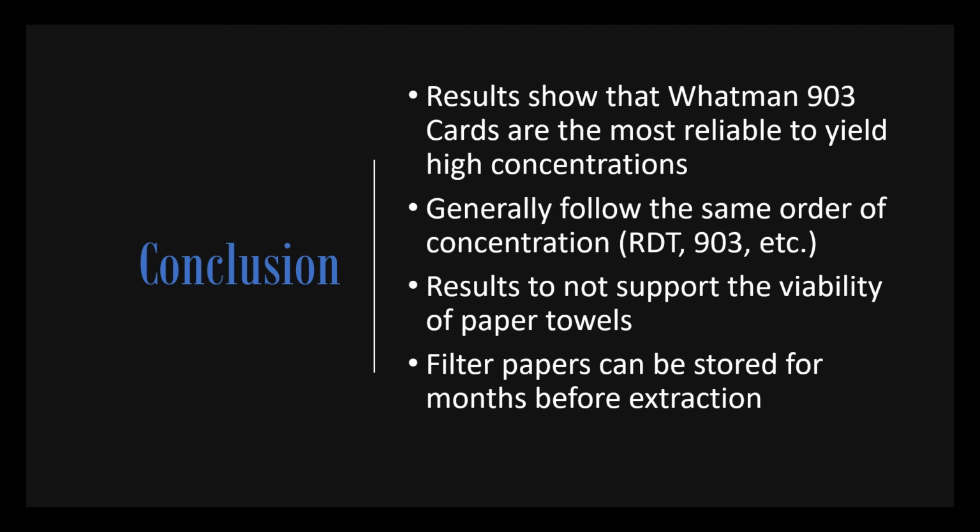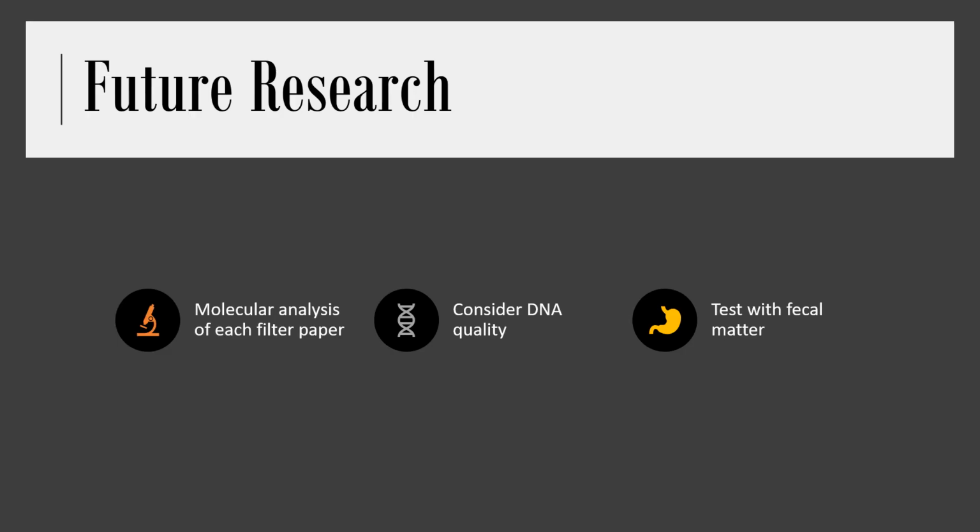Paper towels are much cheaper than a Whatman 903, which means that if we were able to find a more reliable type of filter paper, we could be able to use them in our labs. In future research, I would like to see molecular analysis of each filter paper.